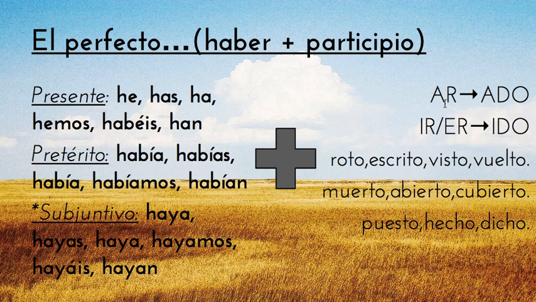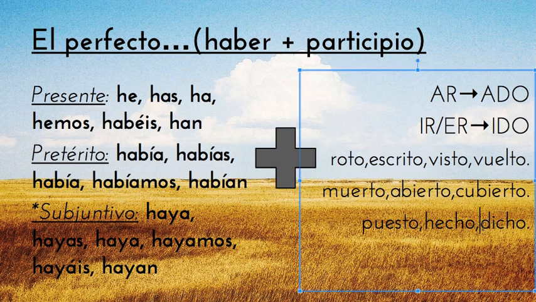So ar verbs, ado: hablado, estudiado, studied, spoken, right? Then ir verbs, we take off the ending and we get ido. Then we have, as always, the irregulares. We have roto, escrito, visto, vuelto, muerto, abierto, cubierto, and then puesto, hecho, dicho.